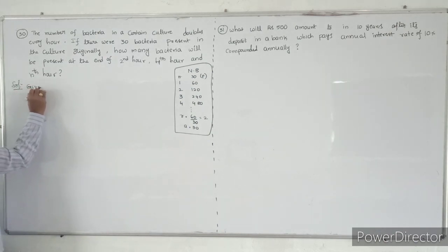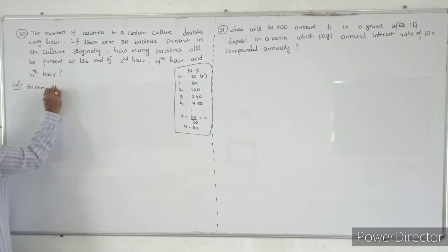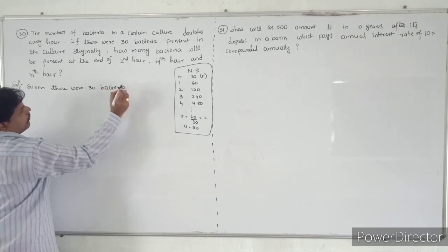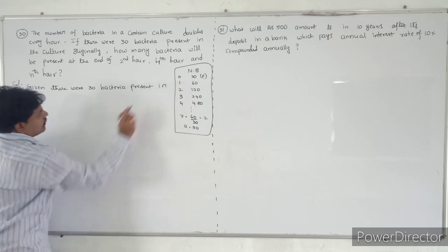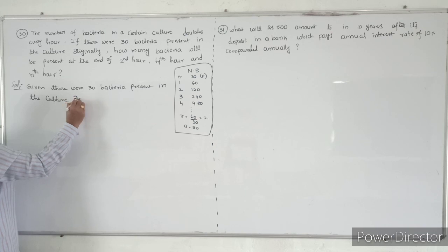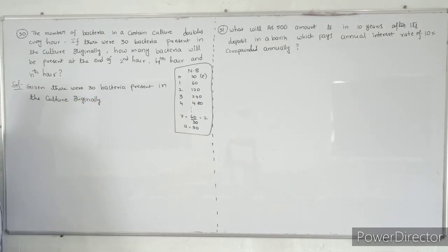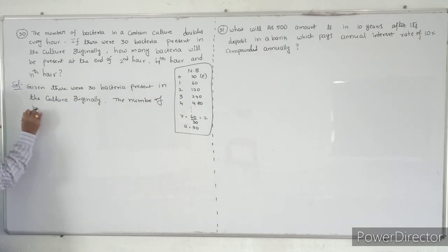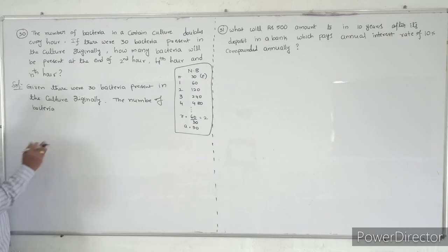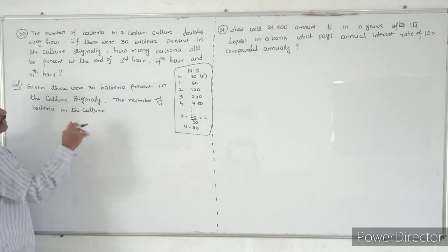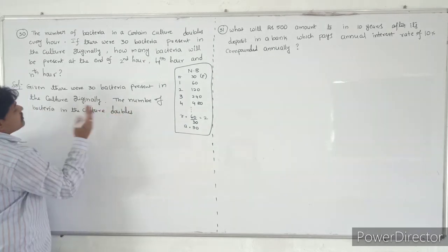Given, there were 30 bacteria present in the culture originally, and also the number of bacteria in the culture doubles every hour.